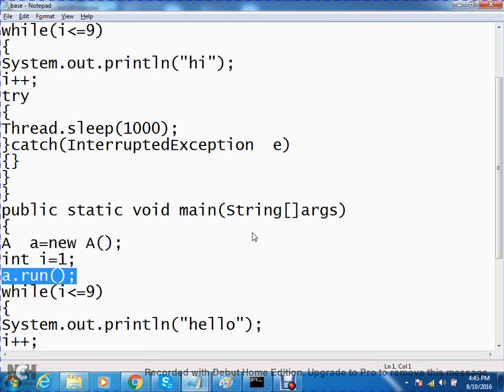Is there any start method? Not there. The start method only has the logic to create a new thread, start that thread and execute that thread. Logic to create what? A new thread. Start that thread and execute that thread. Okay? Now observe here.